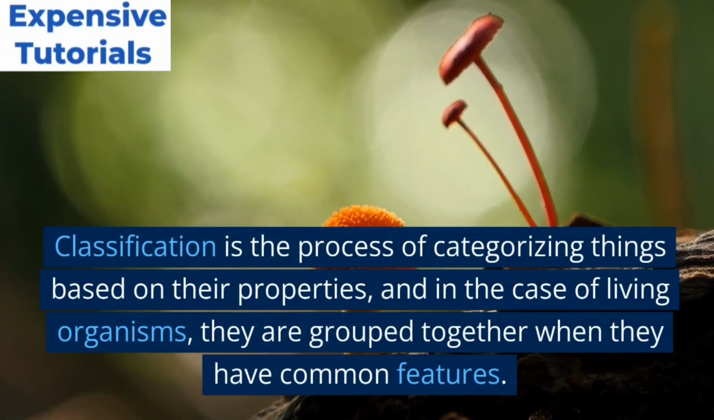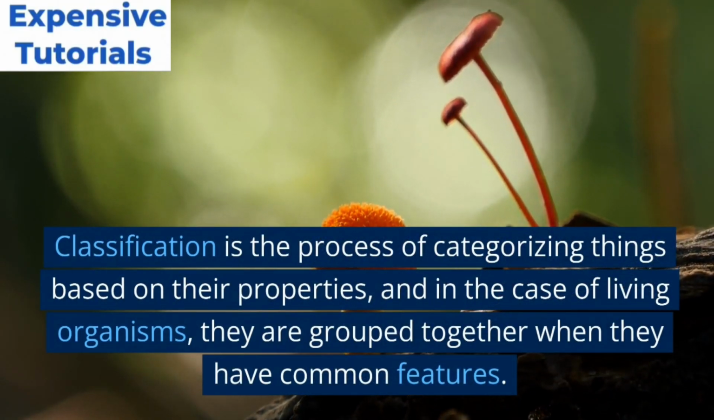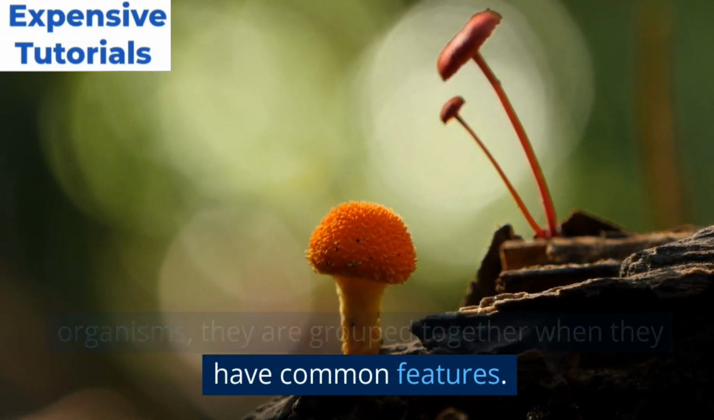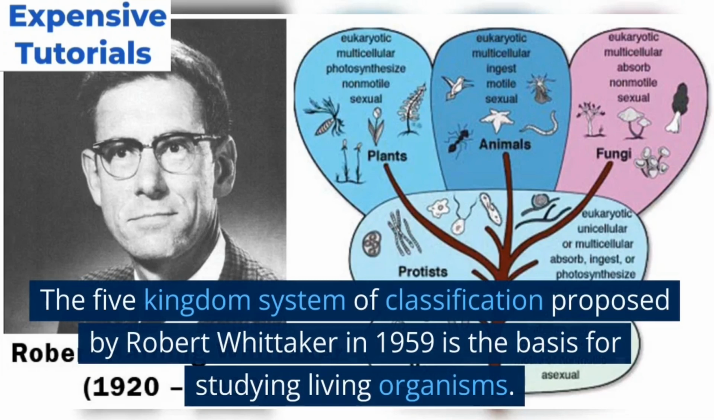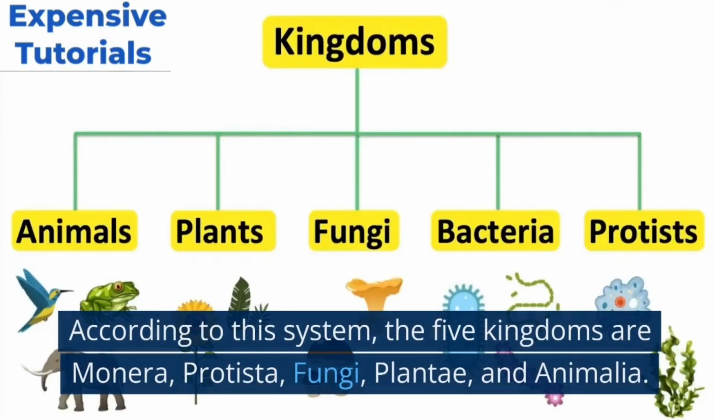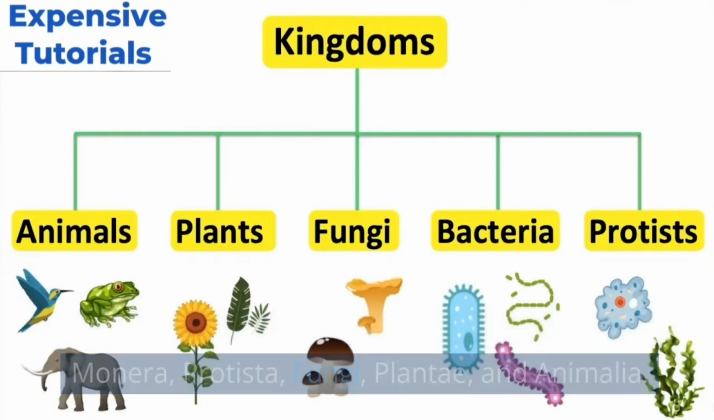Classification is the process of categorizing things based on their properties, and in the case of living organisms, they are grouped together when they have common features. The five-kingdom system of classification proposed by Robert Whittaker in 1959 is the basis for studying living organisms. According to this system, the five kingdoms are Monera, Protista, Fungi, Plantae, and Animalia.